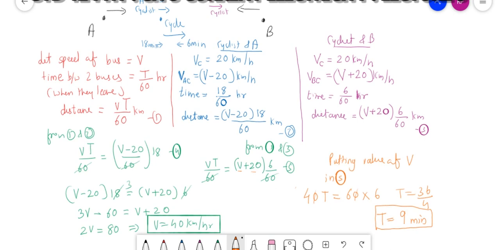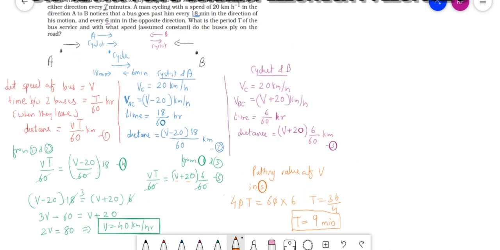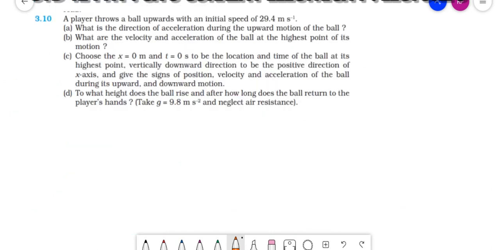Now note it down. Now let's move to the next question, that is 3.10. A player throws a ball upward with an initial speed of 29.4 meter per second. So this will be the V0. Now, what is the direction of acceleration during the upward motion of the ball?